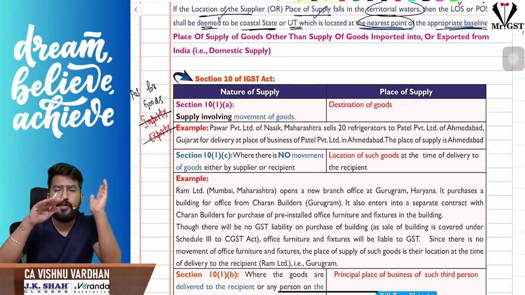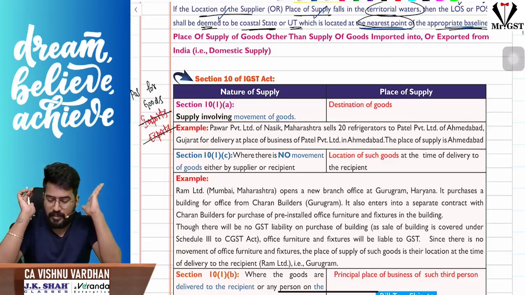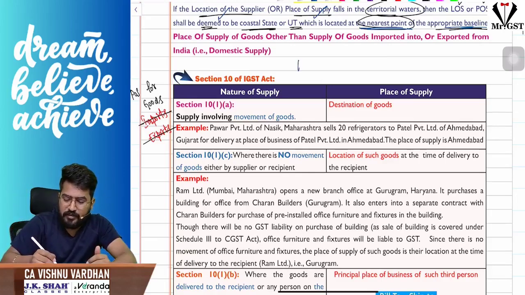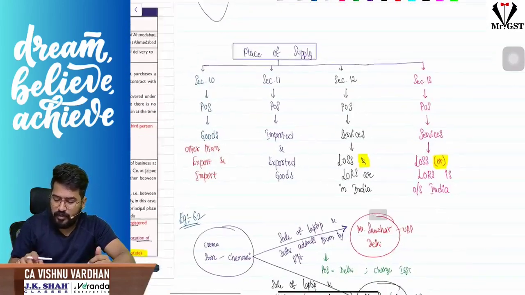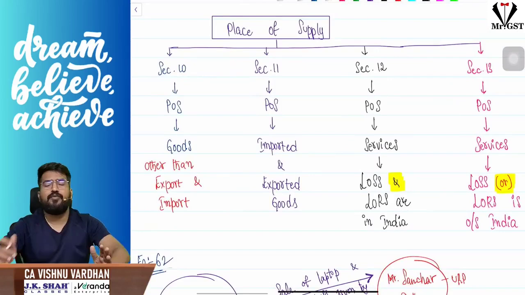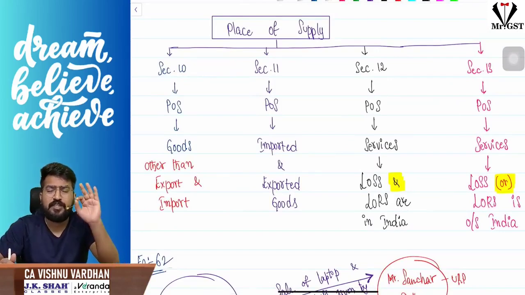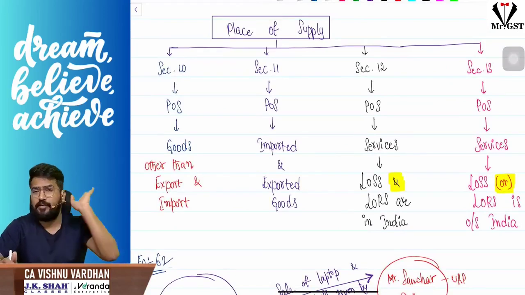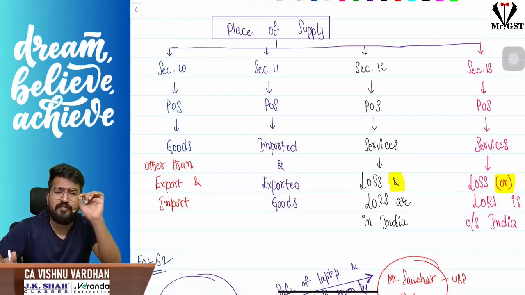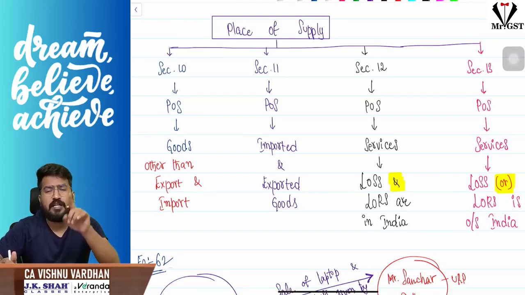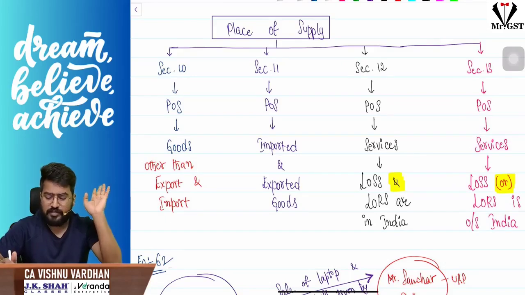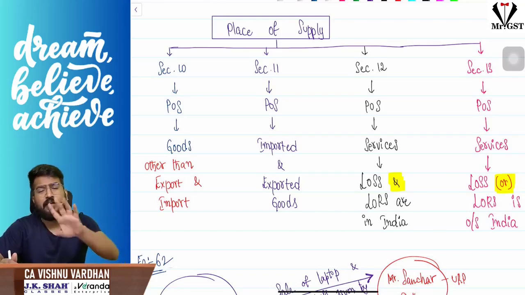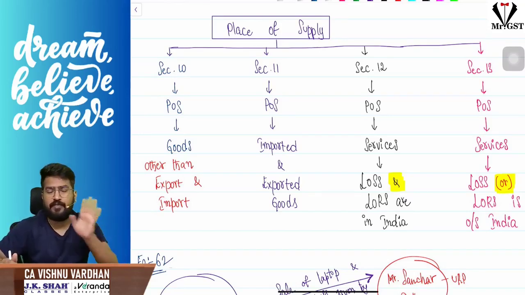Okay. Now, sections 10, 11, 12, 13. I repeat, sections 10, 11, 12, 13. In these sections, the IGST Act clearly mentions what the place of supply is on different occasions. 10 and 11 talk about goods, 12 and 13 talk about services. Section 10 is purely for goods other than export and imports, 11 is exclusively for imports and exports. 12 is for services where both supplier and recipient are located in India, and 13 applies where either the supplier or recipient is located outside India.